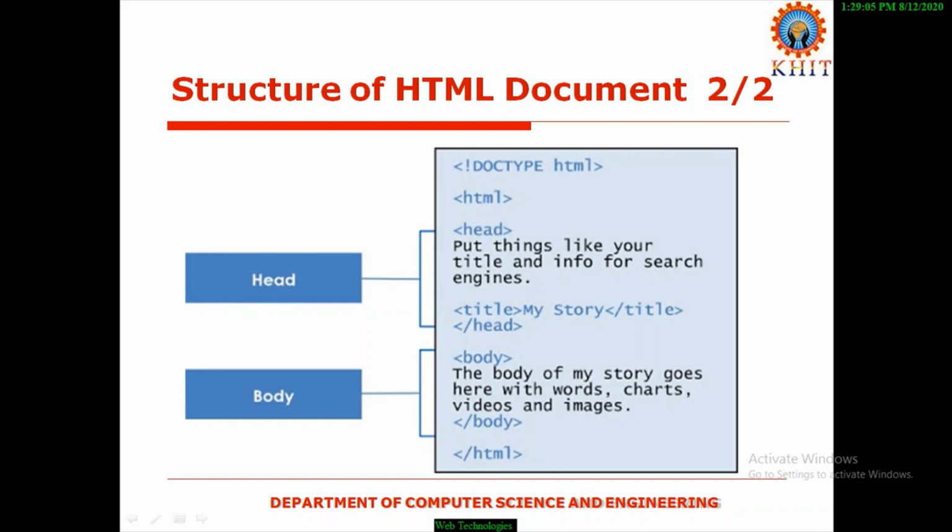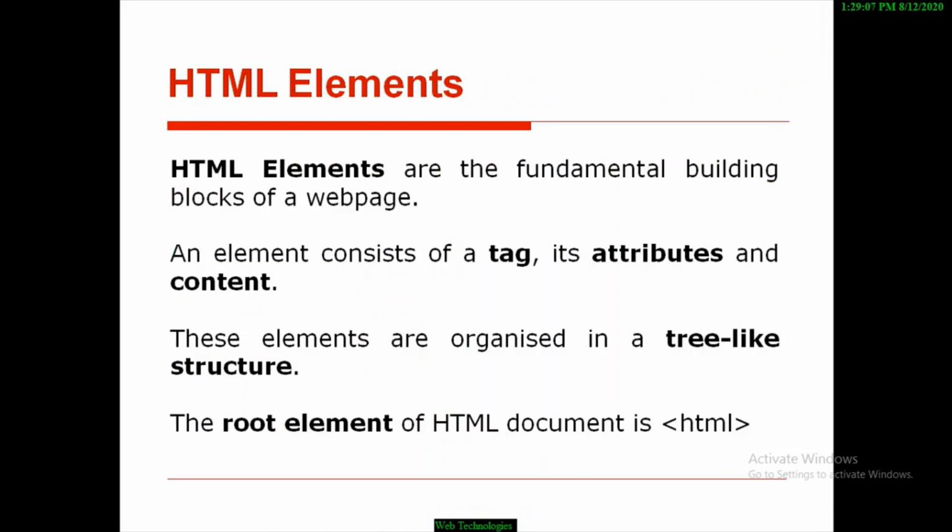Simply, this is an HTML element. An HTML element contains an opening tag and a closing tag. Between the opening and closing tags, we are arranging some content. The content may be another tag. Again, another tag may be arranged like an element. Element, sub-element, like that, we are going to construct an HTML document.